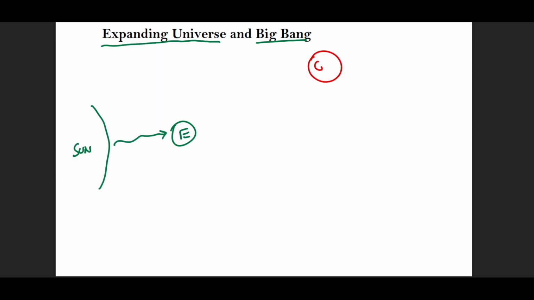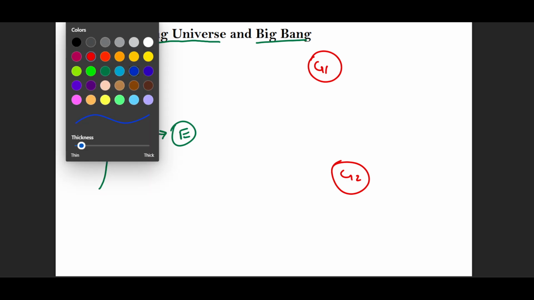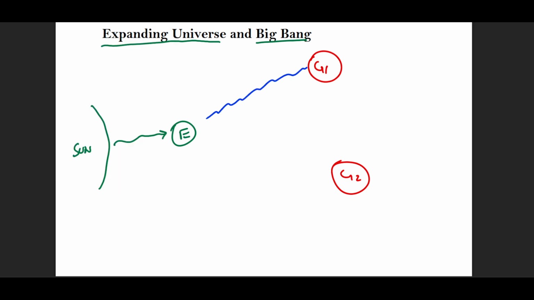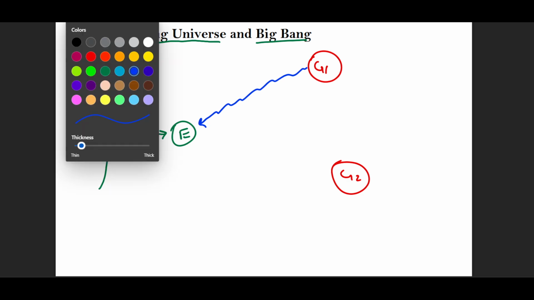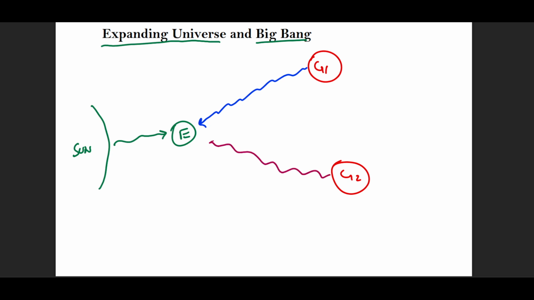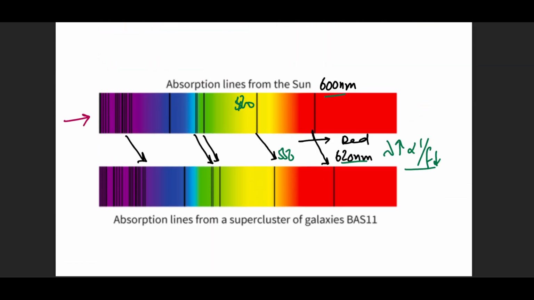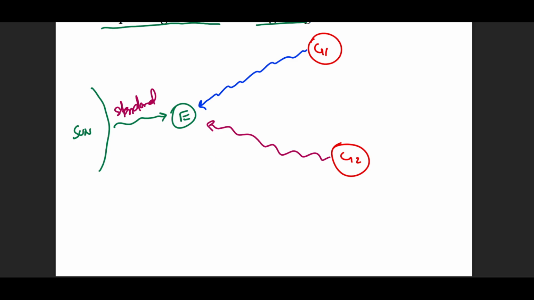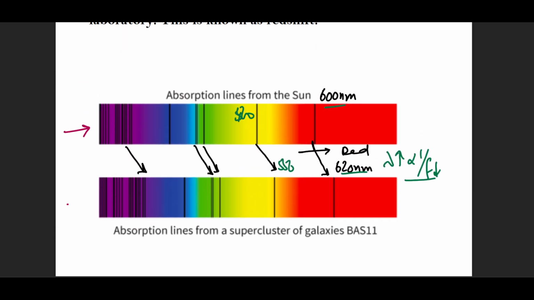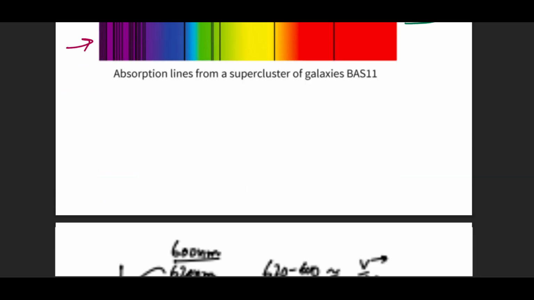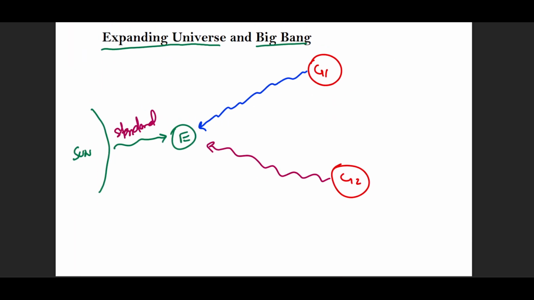Let's say there's another galaxy, Andromeda. There is another galaxy, Galaxy 2, that is a certain distance away from us. And all the stars from this galaxy are sending their light, or sending the radiation, our way, right? Let's say this is also sending radiation our way. Now we understand that the standard response from the sun should be this spectrum. When we analyze the spectrum coming from distant galaxies, we realize that the spectrum looks like this. The wavelengths are shifted towards red, which should have been in the original position as our sun.